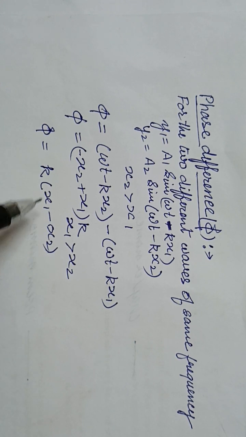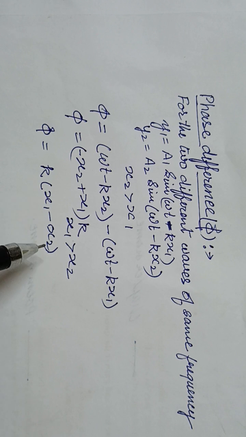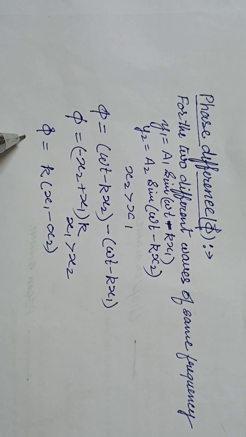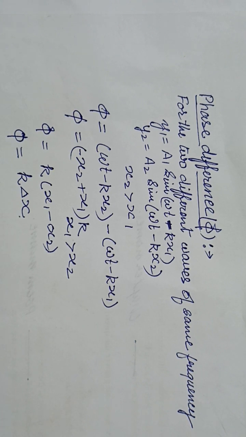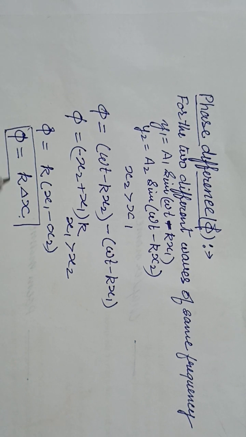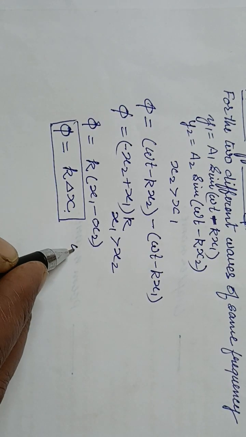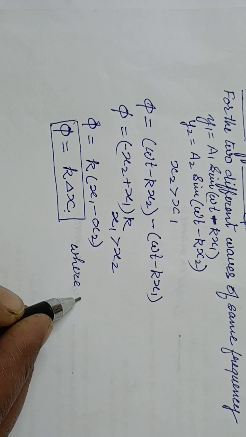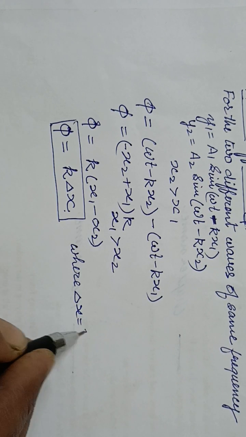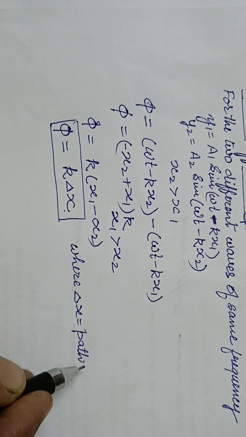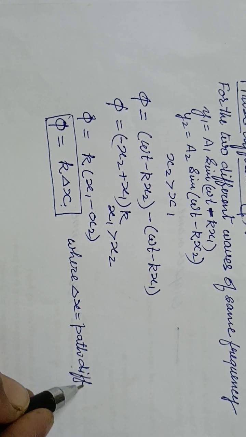These two you will get. This is the phase difference. So you can write phi, the phase difference between these two, equals k into delta x, where delta x is called the path difference.